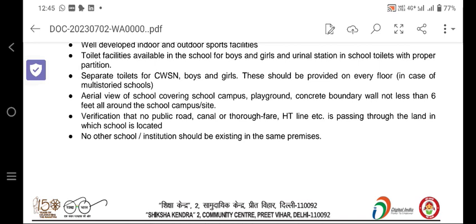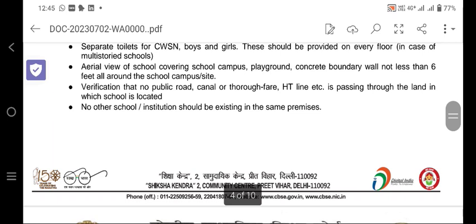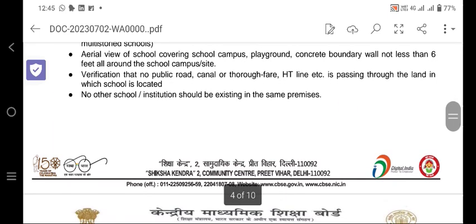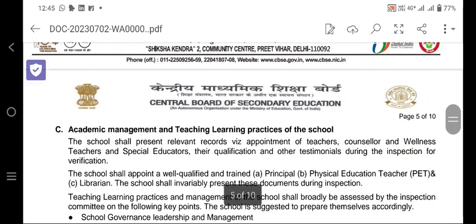Aerial view of the school covering the school campus, playground, and concrete boundary wall not less than 6 feet all around the campus. Verification that no public road, canal, thoroughfare or HT line is passing through the land on which the school is located. So there should not be any HT line, thoroughfare, canal or road. No other school or institution should exist in the same premises.